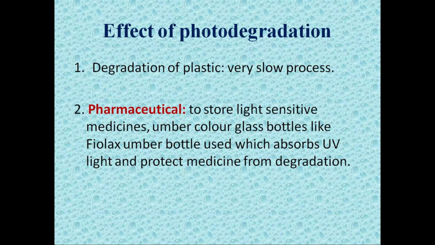But as the years pass, if that material is kept outside, then due to radiation, that is the sunlight, that plastic will lose its hardness and become brittle. So even just by pressing, that plastic will break, right? That is the degradation of plastic. But of course this is a very slow process.